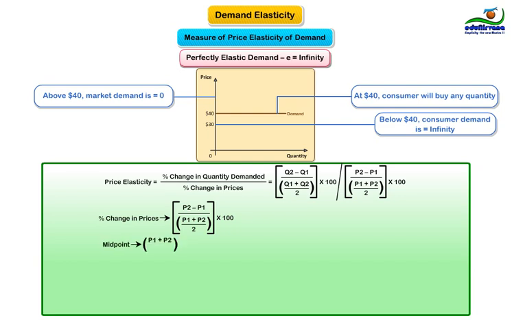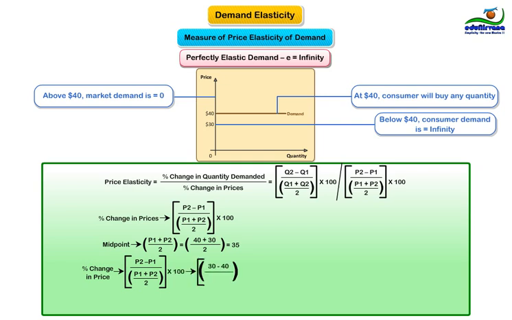Midpoint, P1 plus P2 divided by 2, that is 40 plus 30 divided by 2 results in 35. Percentage change is P2 minus P1 divided by midpoint whole multiplied by 100. That is 30 minus 40 divided by 35 whole multiplied by 100 equals minus 10 divided by 35, which results in